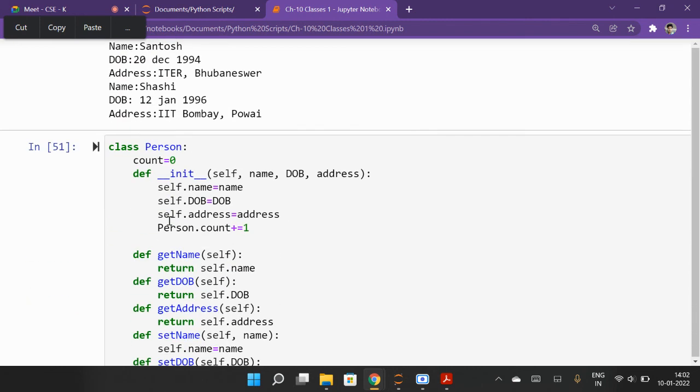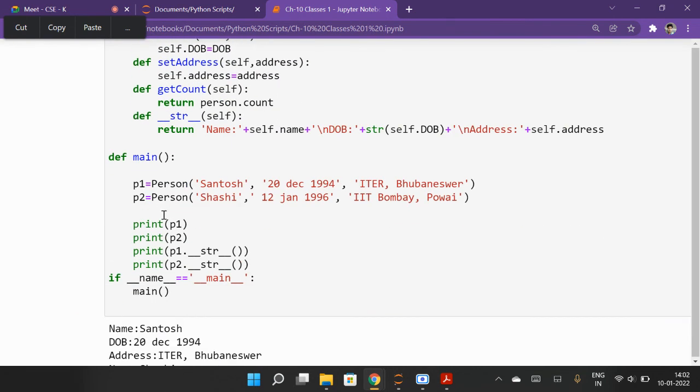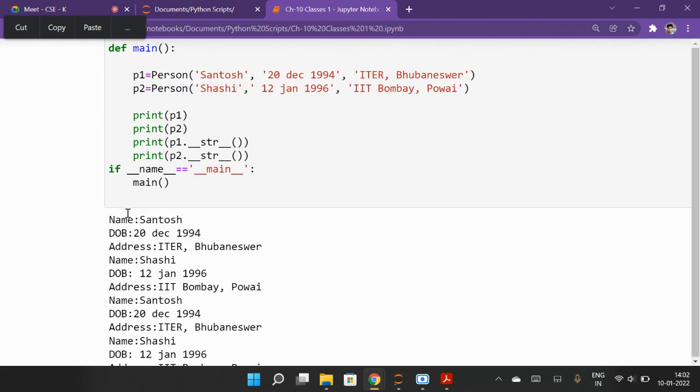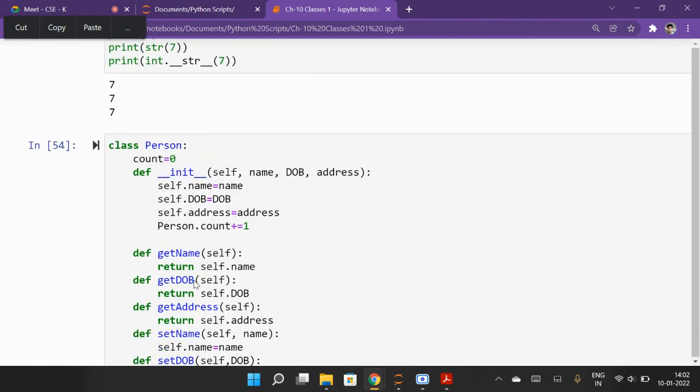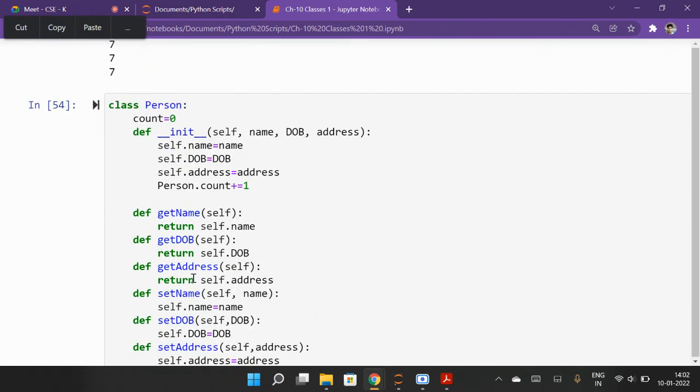This we can update also. If you want to update the name, both things are fine: you write print p1 or you write p1.__str__, both will do the same work and print the same thing. This and this are not different. So this thing will do here.